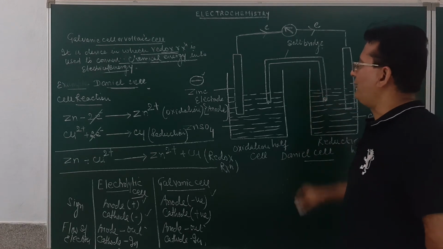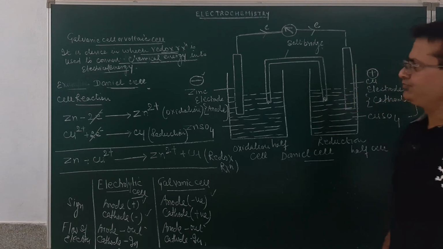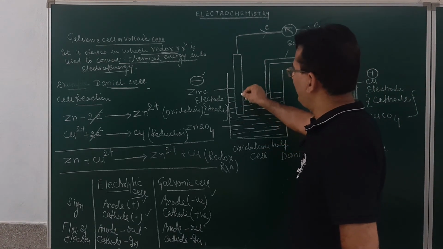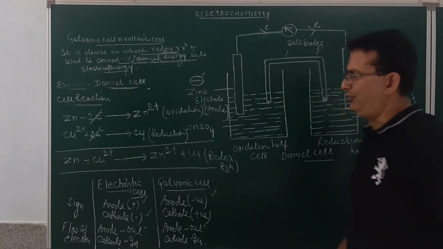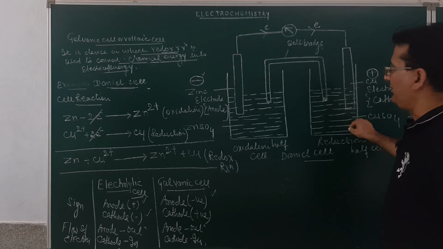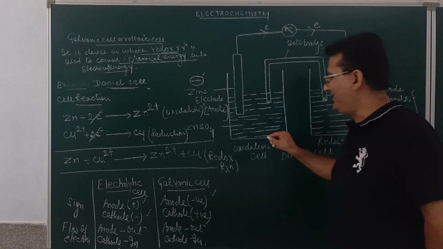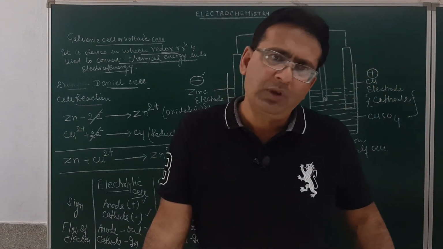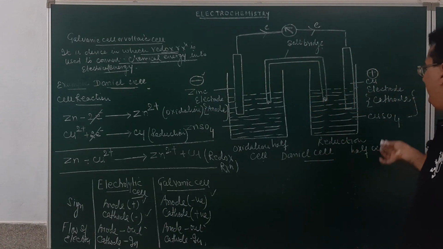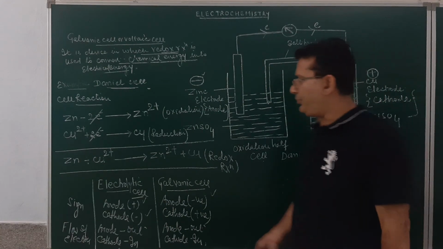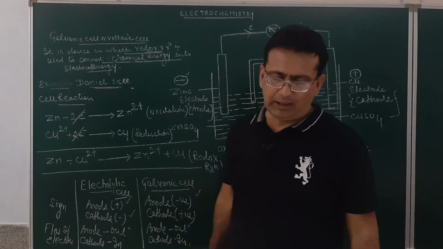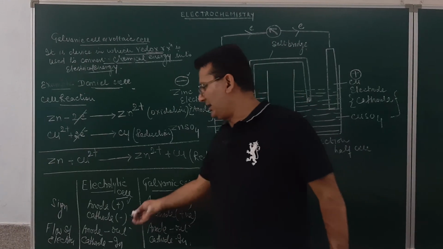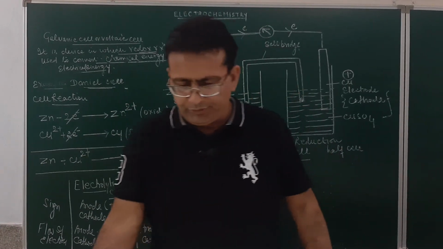Now, an example of the galvanic cell is the Daniell cell. In this Daniell cell, we have two half cells. The zinc electrode is dipped in a solution of zinc sulfate. The copper electrode is dipped in a solution of copper sulfate. In one, the process of oxidation takes place, so this is called the oxidation half cell. In the other, the process of reduction takes place, so this is called the reduction half cell. The point of difference is that the zinc electrode is negative and the copper electrode is positive.